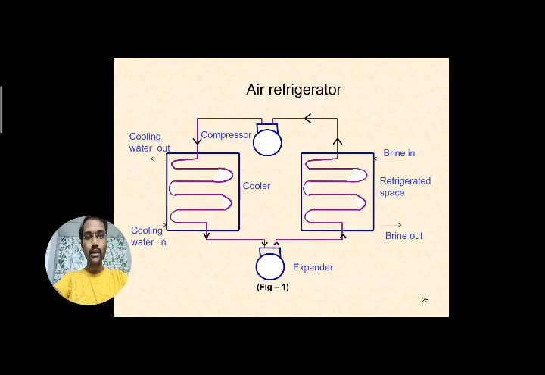After entering the cooler, heat exchanger or condenser, another circuit is maintained here: cooling water in and cooling water out. Whenever the cooling water is passed through this heat exchanger, it does not make direct contact with the air. The heat exchange takes place.